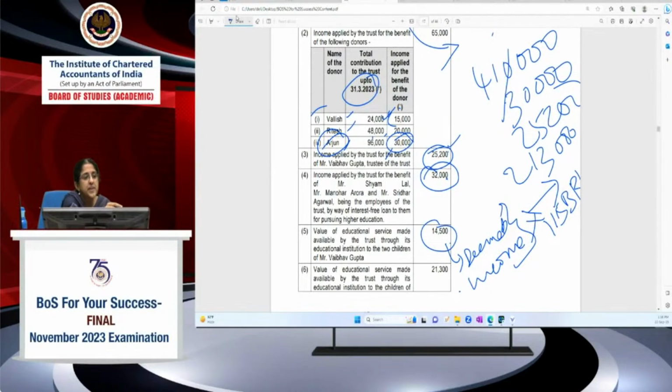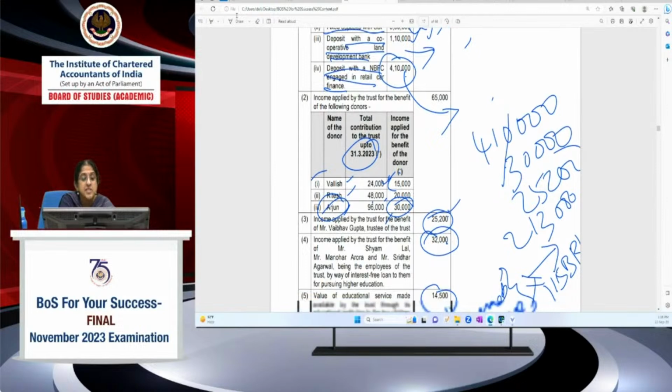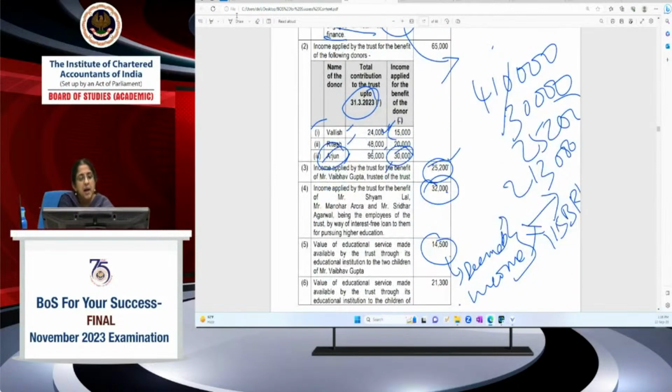So I hope I've taken everything. First, I have to include 4,10,000 deposit with NBFC, which is not a prescribed mode. Person with substantial contribution, Arjun, he's made a contribution of 96,000. But what I have to take for specified income is the amount which is applied, that is 30,000. Then applied for the benefit of trustees, 25,200. Employees are not prohibited persons, so 32,000 I don't take.